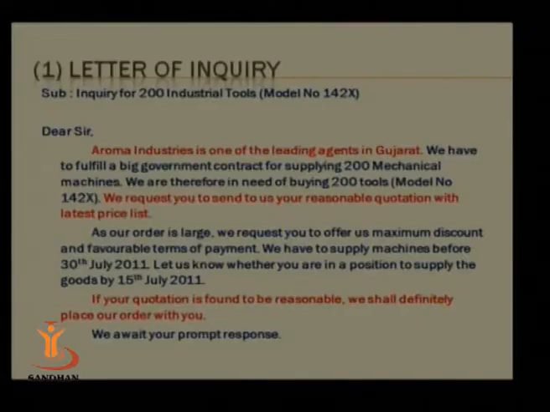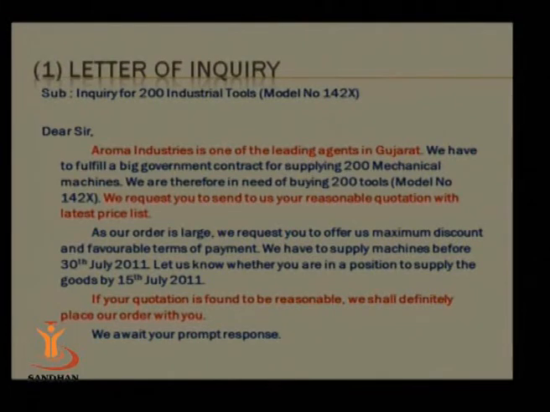When I received this letter, a letter of inquiry, as a receiver, I can understand now what Aroma Industries is, right? I can understand what they actually do. I can get their intention of writing this letter. I can exactly locate which thing they want as an inquiry object, right? So it's mechanical machines, but model number this. And I can understand the deadline also.